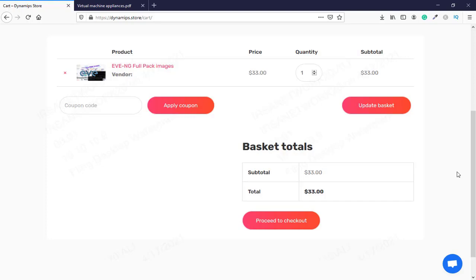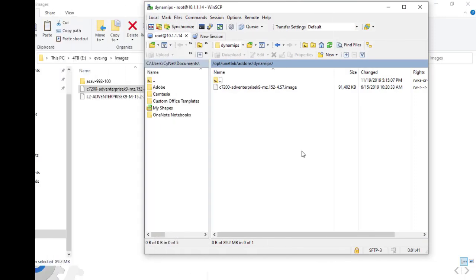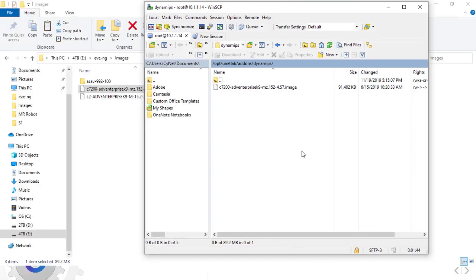You can now download and start practicing CCNA, CCNP, and CCIE, and you don't need to waste your time learning EVE-NG, how to import images, how to configure them, and you don't need to take time again to configure EVE-NG. So the images transferred successfully.